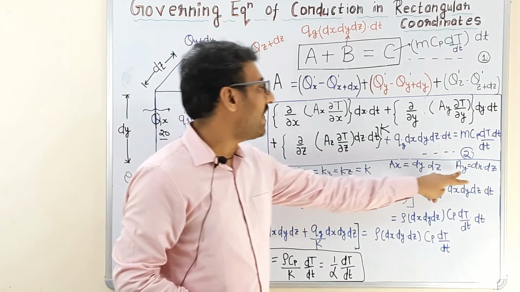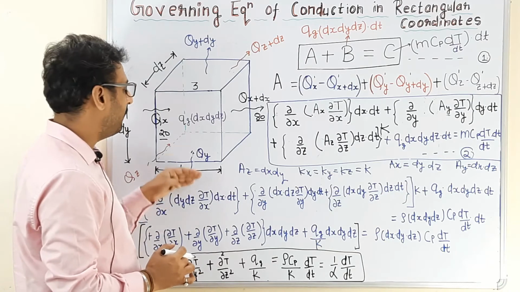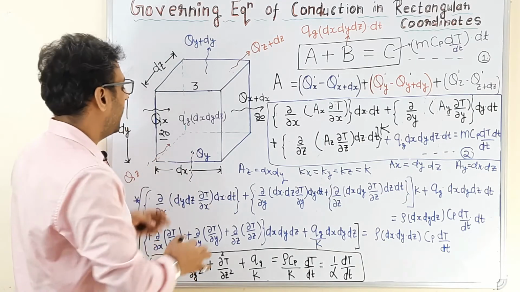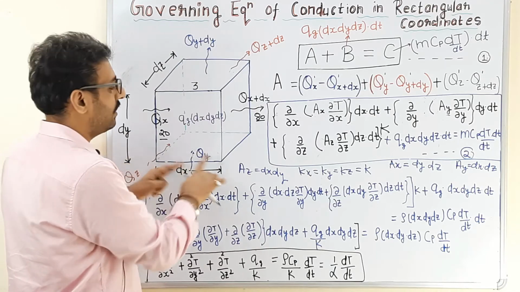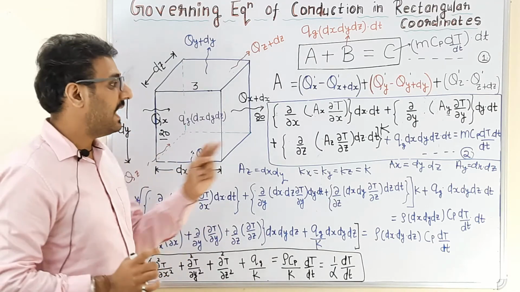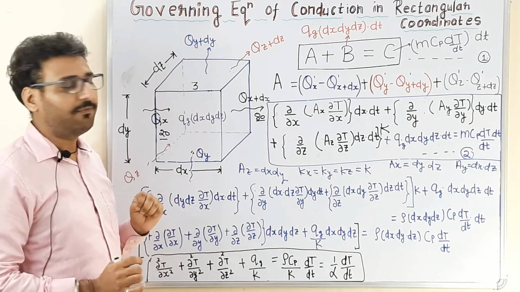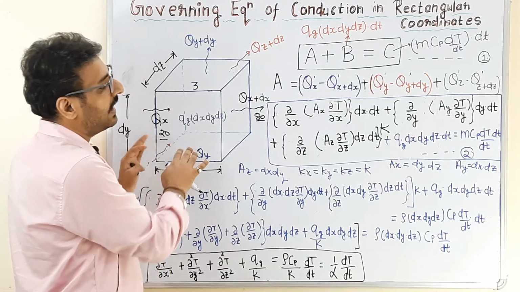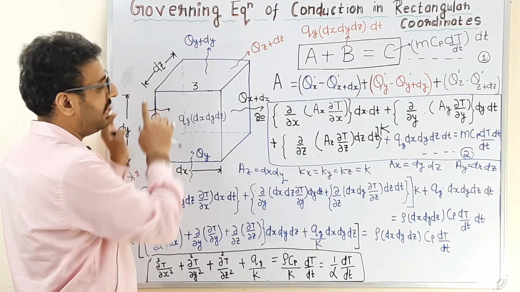Similarly Ay is the area which is perpendicular to the heat flow in y direction. Here Ay will be dz into dx. Similarly Az is the area which is perpendicular to the heat flow in z direction. Here Az will be dx into dy.